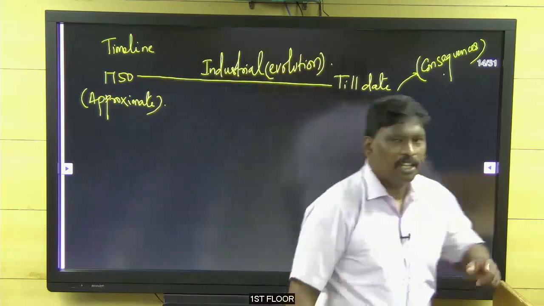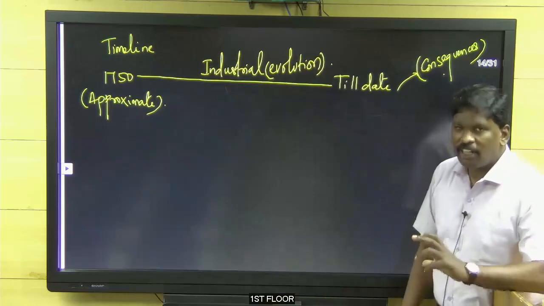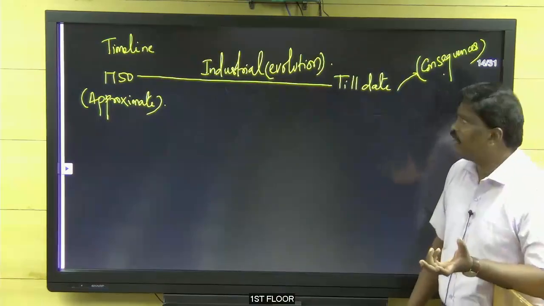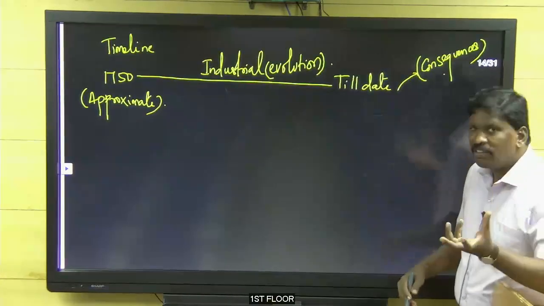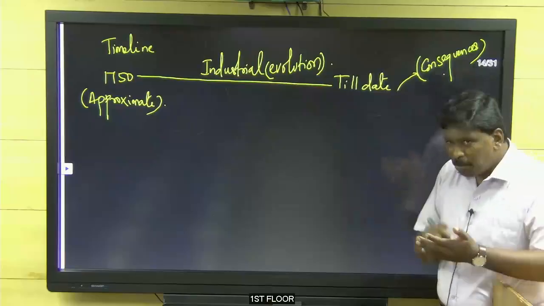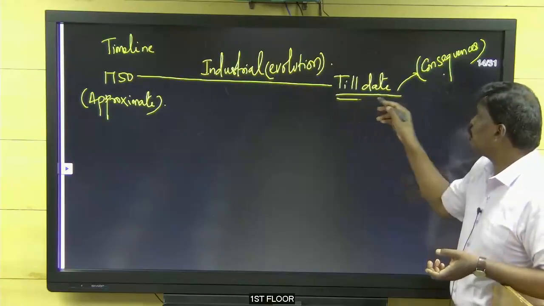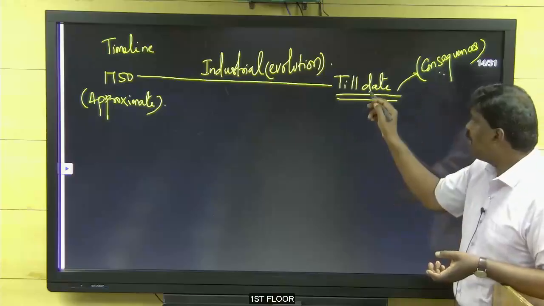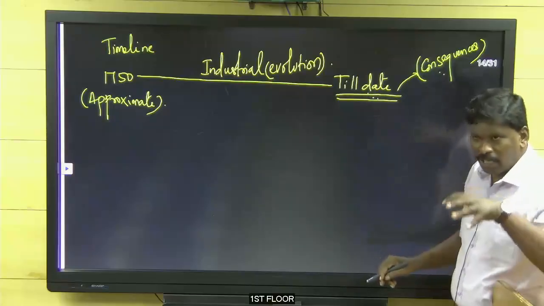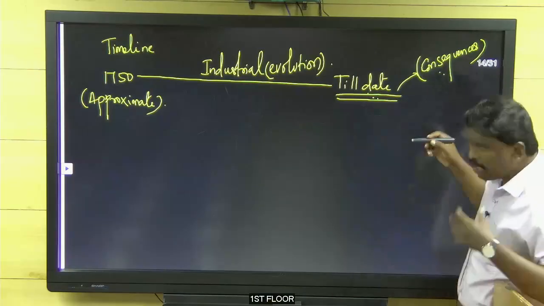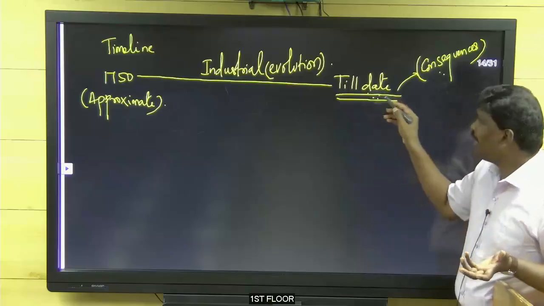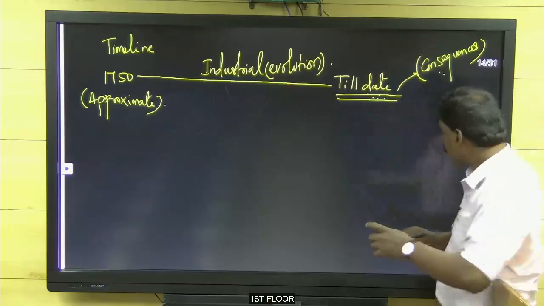The consequences of the Industrial Revolution, the good things and the negatives of the Industrial Revolution, keep on evolving. So that's why we are going to discuss the Industrial Revolution in this consequences topic till date. Consequences or impact till date. Okay, this is the timeline.